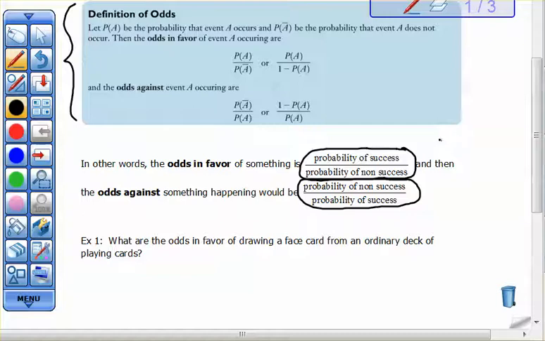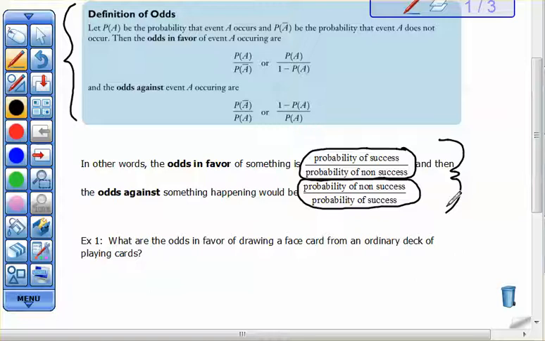Okay, this is really and truly what we need to know in order to be able to do odds. It's probability over probability. The probability of what you want over the probability of what you don't want. And that depends on whether you're doing odds in favor or odds against. So let's look at a couple of examples here so we can see what we're talking about.